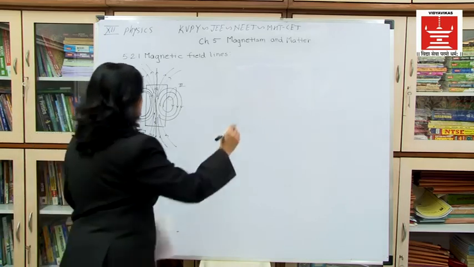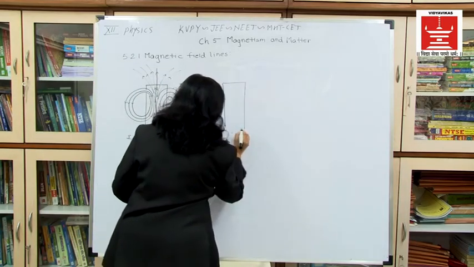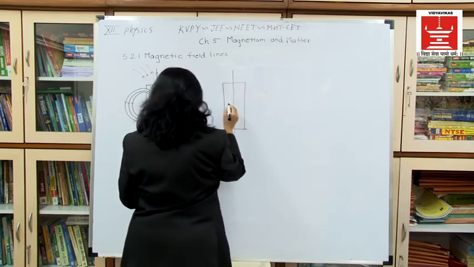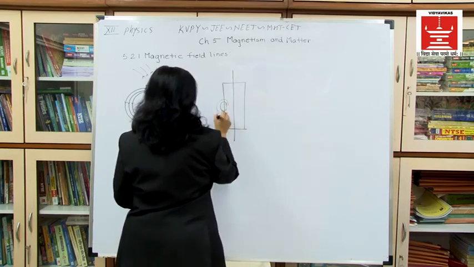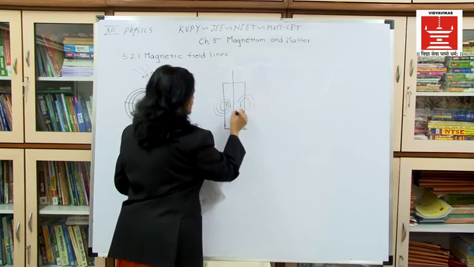Now we can show the magnetic field for a solenoid also. For a solenoid it is the same, which you can see shown by these closed lines.